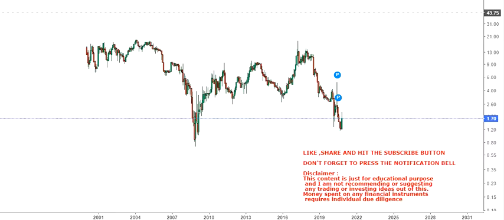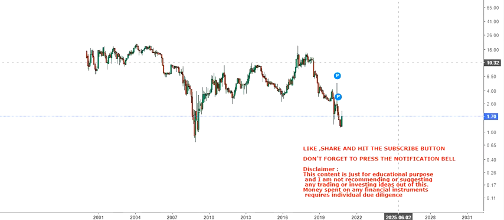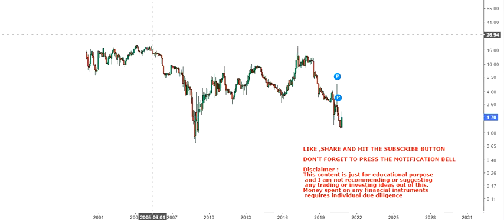Friends, in this video we are going to discuss Beasley Broadcast, and this is the long-term chart for that stock. If you look at the overall trend of this stock, it's very simple to understand, and what you need to do is be inside the range. That's it. If you follow the trend, and the trend follows your forecast, the way you are thinking, obviously you are bound to make a decent amount of gain over a period of time. So we are going to discuss the big trend which one could expect in this particular stock.